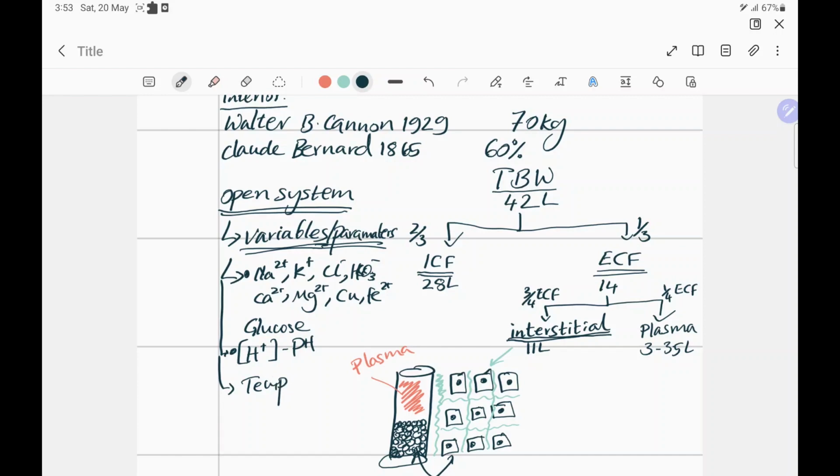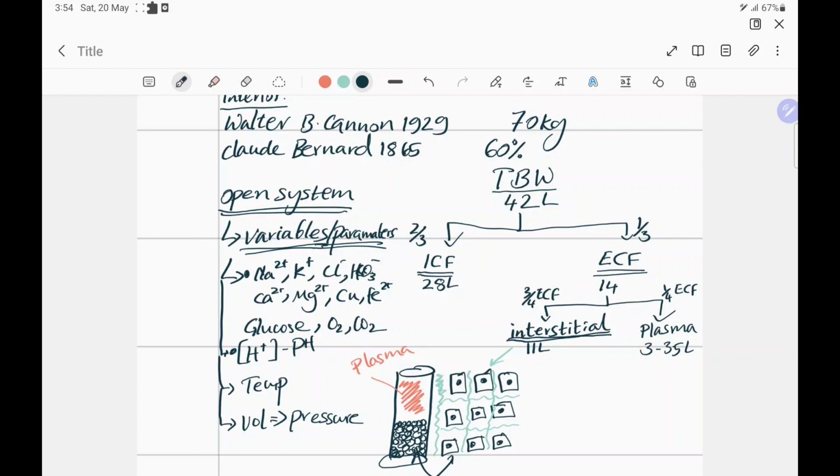So if it's too hot, naturally your proteins will function a little too much and then start to get denatured. And if it gets too cold, sometimes your proteins, which may be enzymes, might stop working so much and eventually also get denatured and lose their function. Then you also have another important thing. The volume of these fluid compartments is also very important to regulate. The volume can translate to pressure also in some cases. So these are your different parameters. Ions, you even have gases like oxygen, CO2, and there are many more.